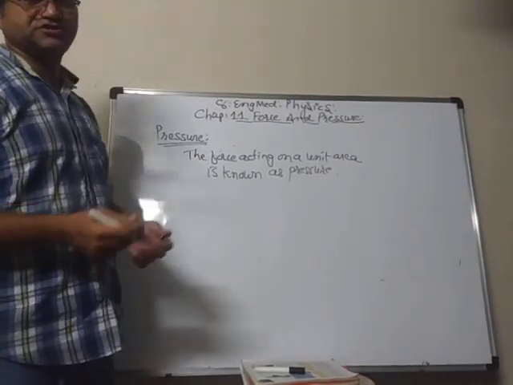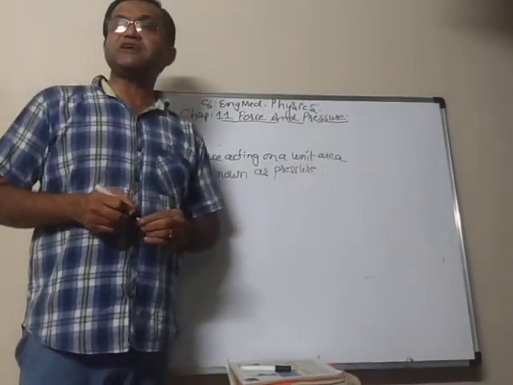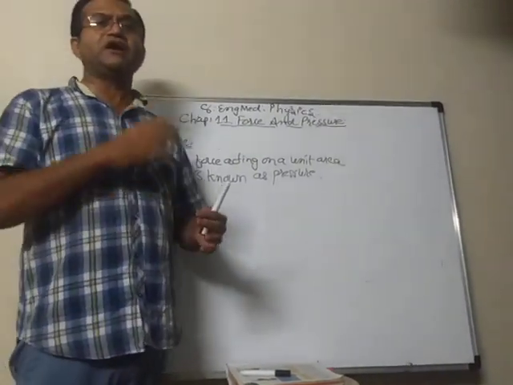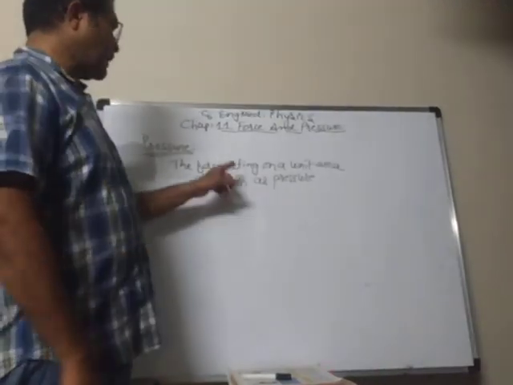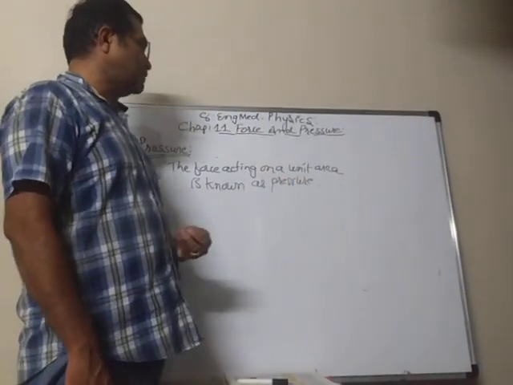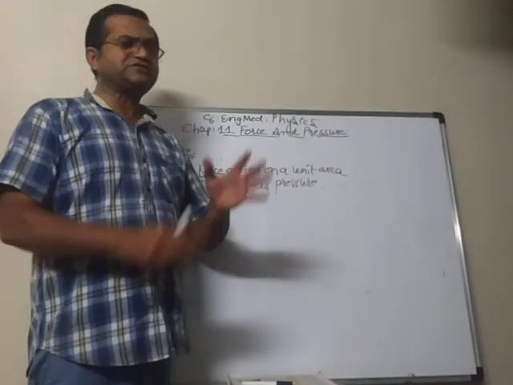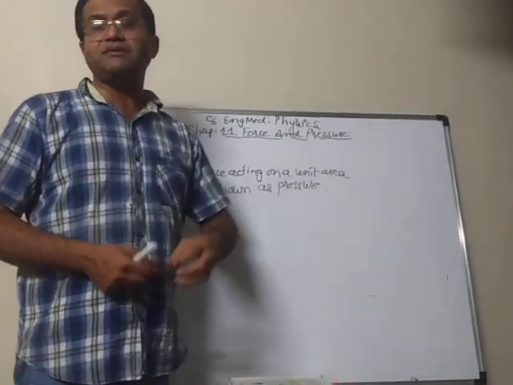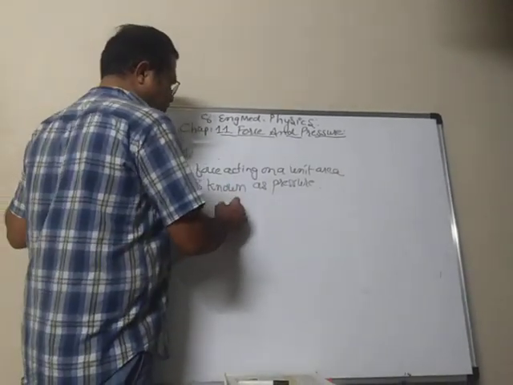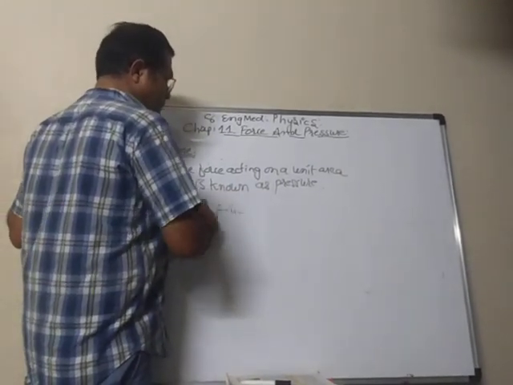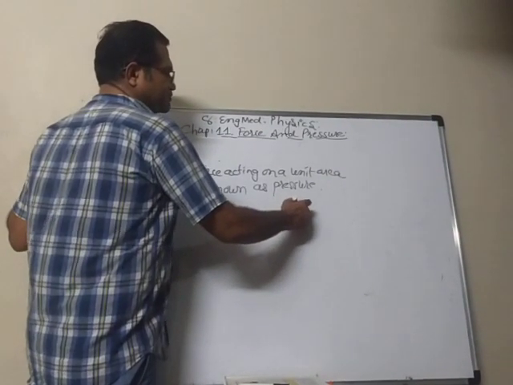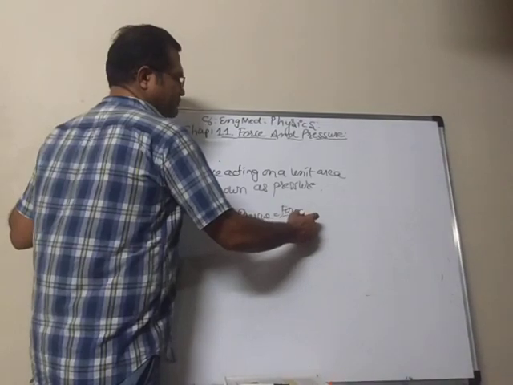Pressure is actually a force, but when it is applied on an area, we have to find the force applied on a unit area. Unit area means we have to divide by area. So pressure is equal to force divided by area.